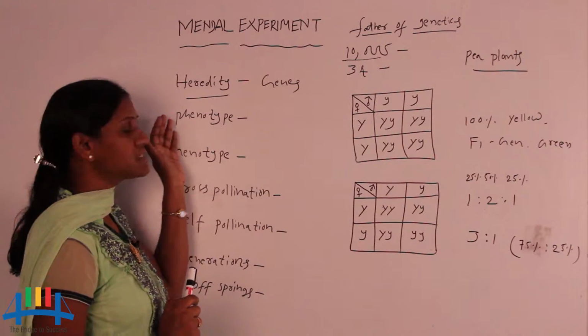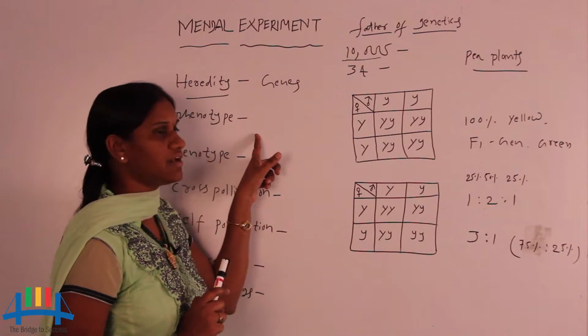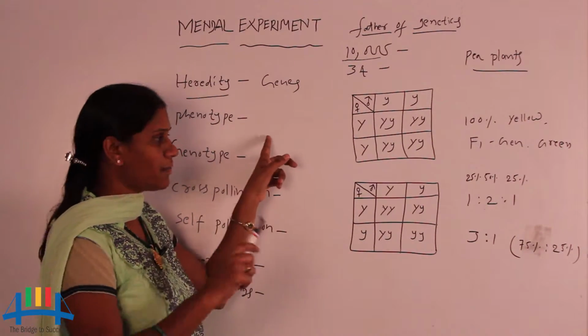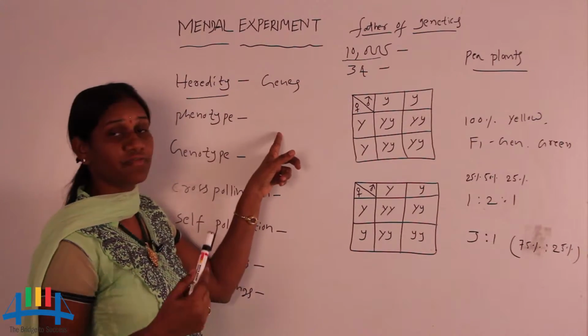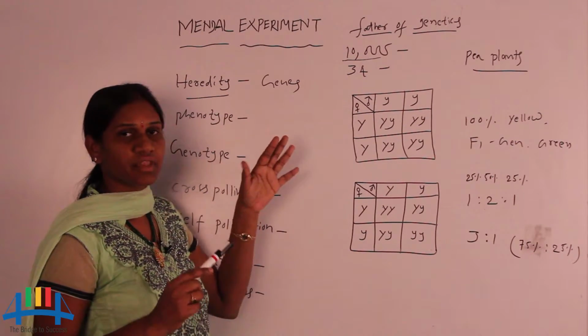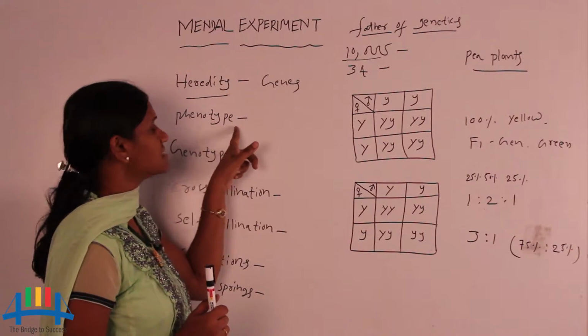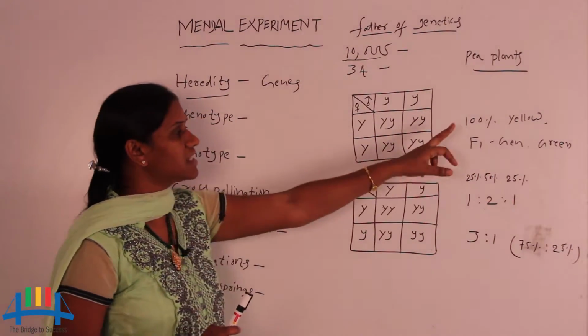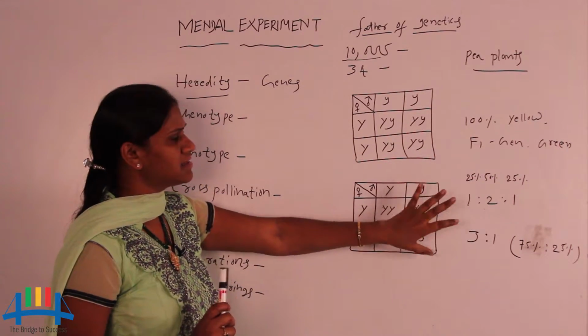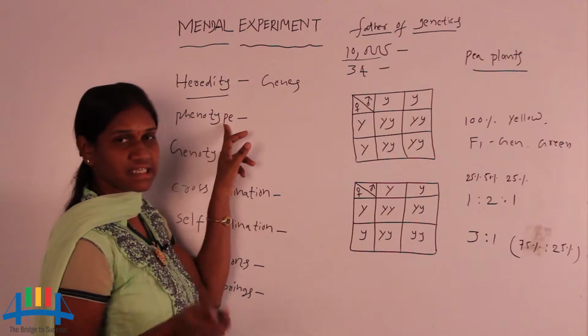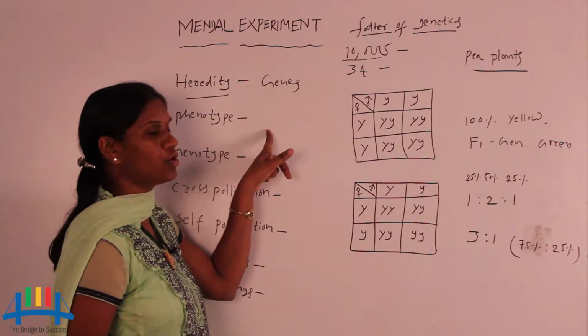Then we can say that some are phenotype and some are genotype. The characters passed from parent to progeny are called phenotype or genotype. Phenotype means physical: we observe the external appearance, whatever the color, height, length, position, and place in plants, and that is called the phenotype.